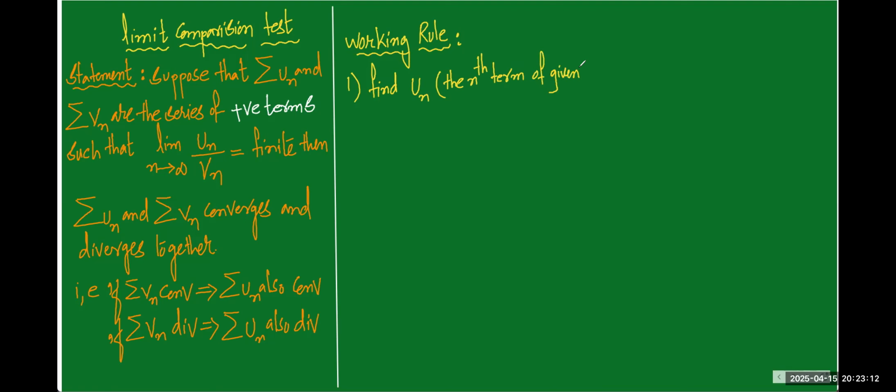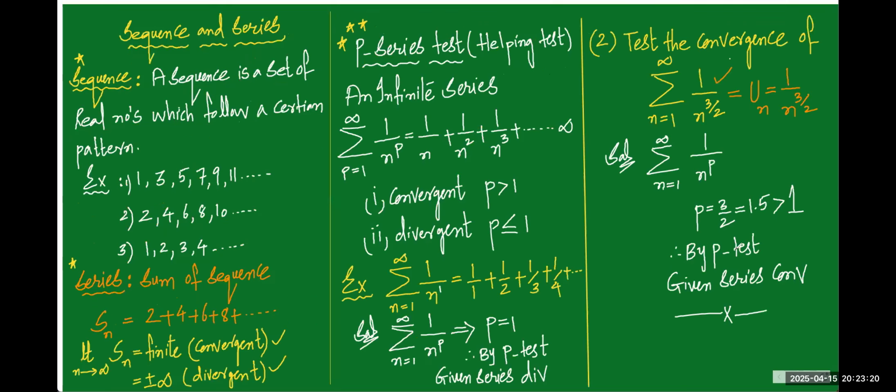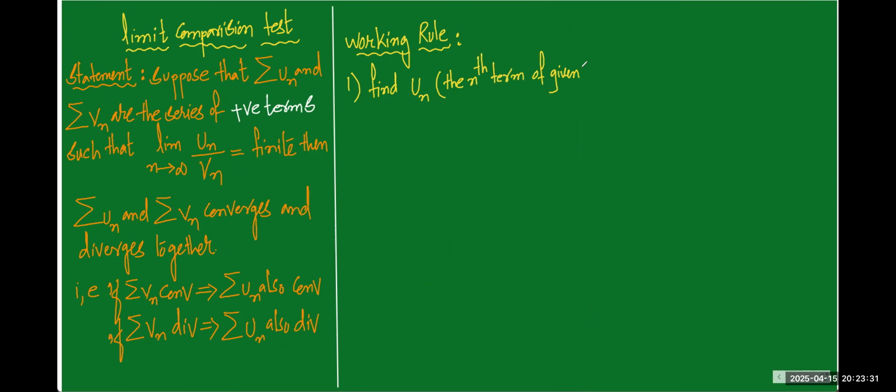Sometimes it is already given in our question, like previous examples where the nth term is given. Sometimes a series is given, so we have to get the nth term. Anyhow, we require the nth term only.